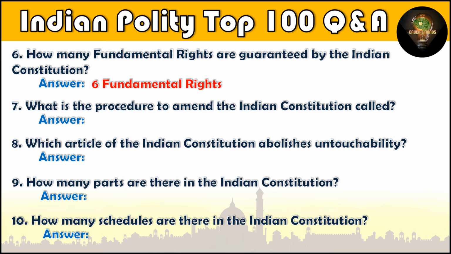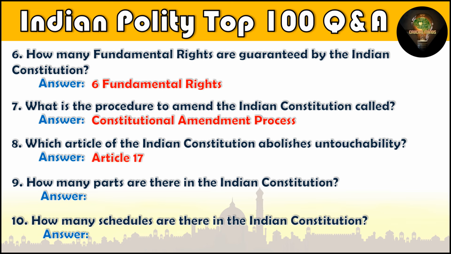Question number 7. What is the procedure to amend the Indian Constitution called? Constitutional amendment process. Question number 8. Which article of the Indian Constitution abolishes untouchability? Article 17. Question number 9. How many parts are there in the Indian Constitution? 25 parts. Question number 10. How many schedules are there in the Indian Constitution? 12 schedules.